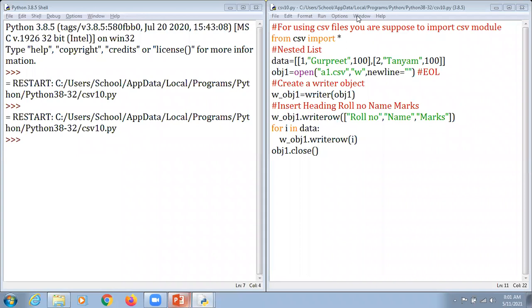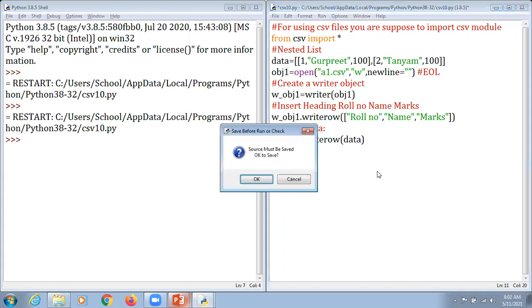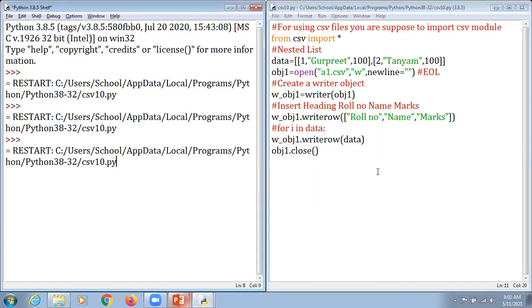Sir, what is the purpose of using loop? Yes, great. Thank you very much for asking the question, Kushi Kheti ji. As earlier I have discussed, if we are using the concept of writerow here, because what happened, Kushi ji, if I just eliminate that particular for loop and I'm just going to use this one here, and we just mention it as data here. No issues with that. What we are going to do, press F5 here and hit the enter key.